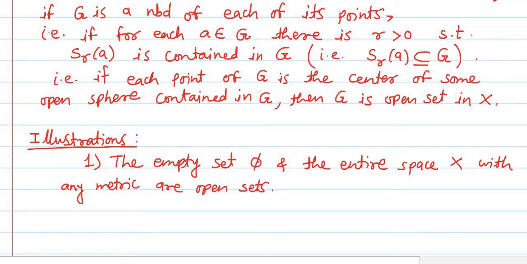If we consider the empty set, then it is open with respect to any metric, as well as if we consider any metric space, then it is also open with respect to any metric. So why is it so?